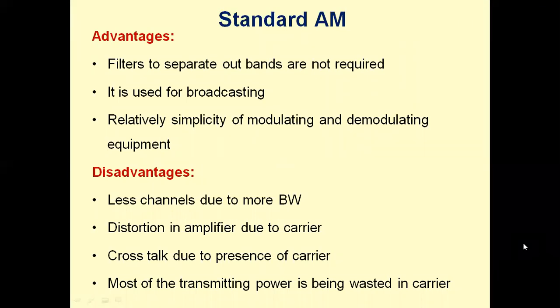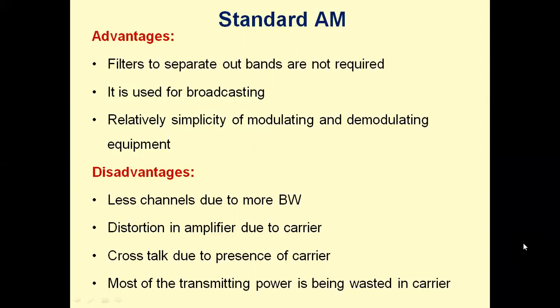Now let us compare all the variations of AM. First we take the standard AM wave. Two sidebands are present and the carrier is present. The advantages are that filters to separate out bands are not required. We are not using any band pass filters. We are transmitting two sidebands and a carrier, and there is no need of filters.